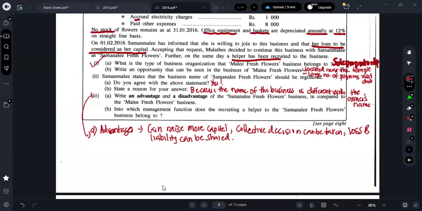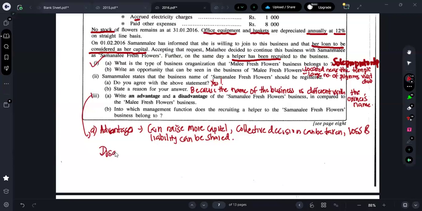Guys, some students are saying profit enjoyed alone. Those things you can't take. It's completely wrong. You all don't have to put the business registration act and all. You can just write as I have written. Next one. What are the disadvantages you all should say, guys?